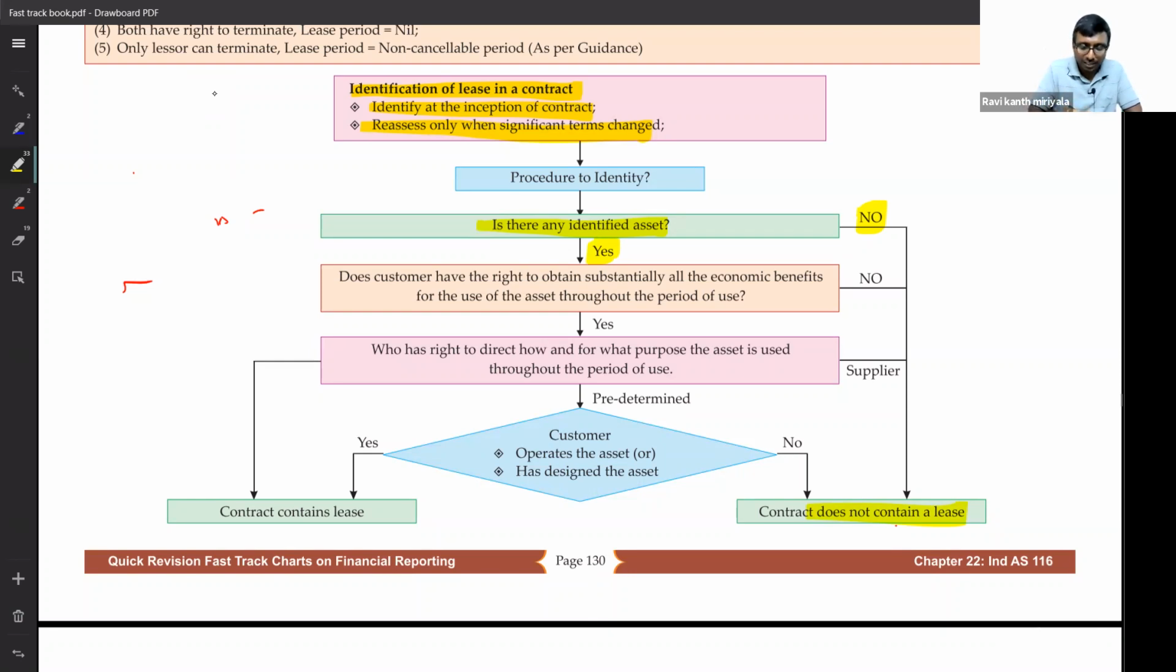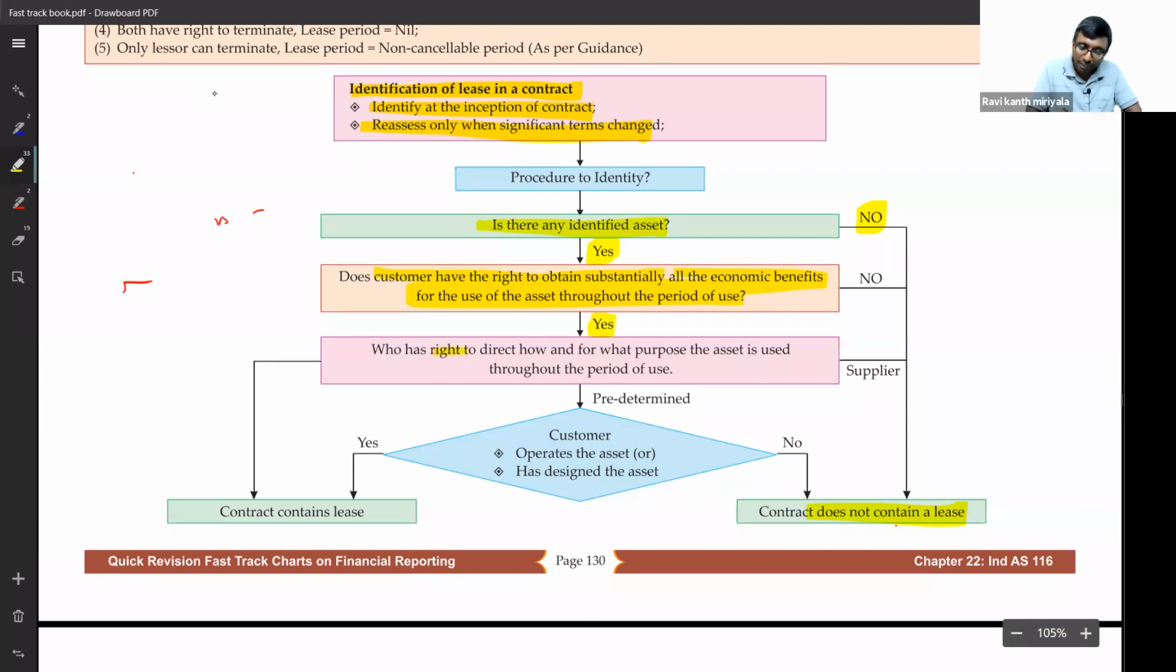Now, next, there is a specific factory. Does the customer have the right to obtain substantially all the economic benefits in the period? I told you, whatever number of biscuits are manufactured from factory 1, all that should be sold to Britannia, or at least 90% of it, which I can say is substantially. So 90% of the goods produced in factory 1 should be given to Britannia. It means that during these 2 years the economic benefits are derived by Britannia. Using the factory, benefits are coming to Britannia only. Yes, then I say yes.